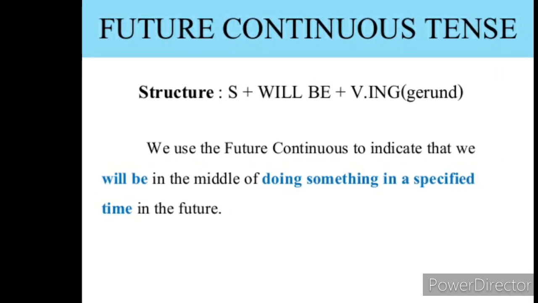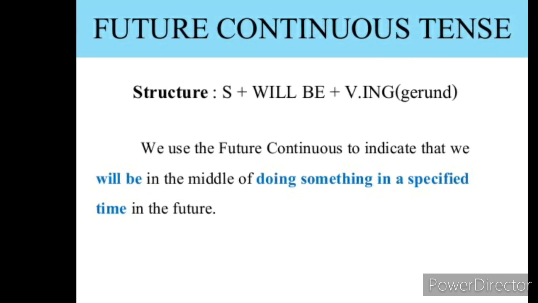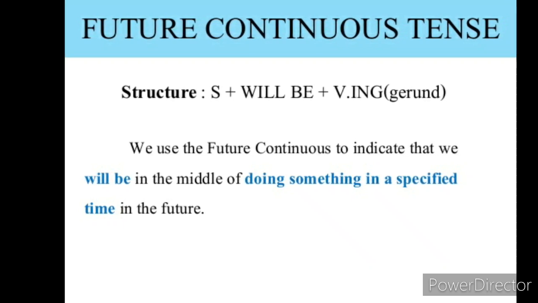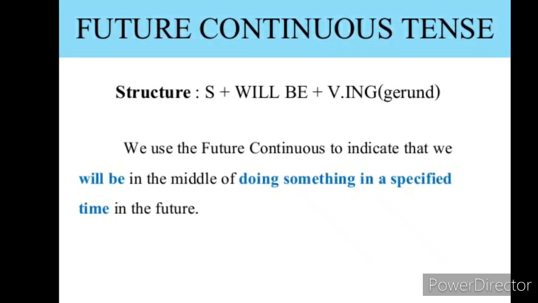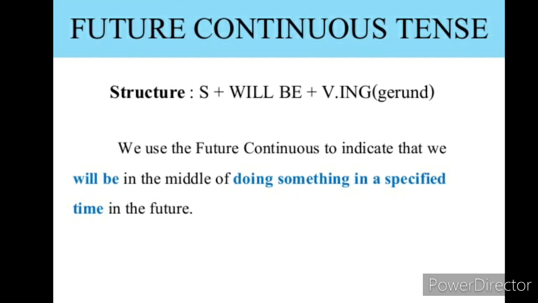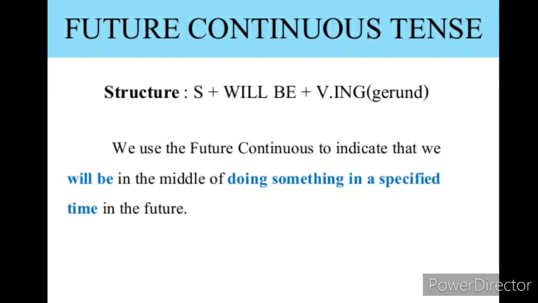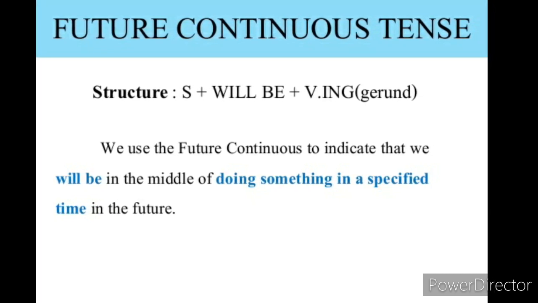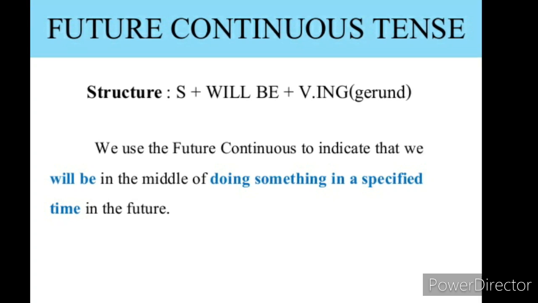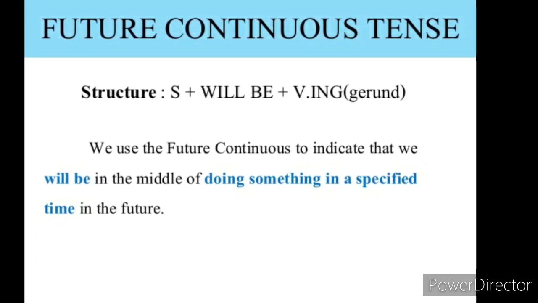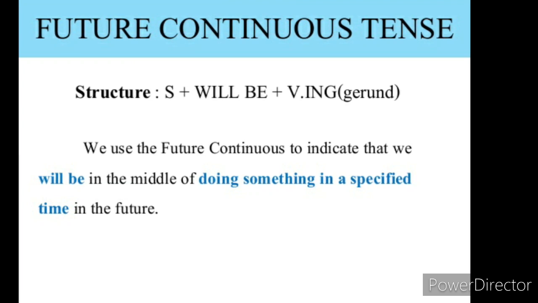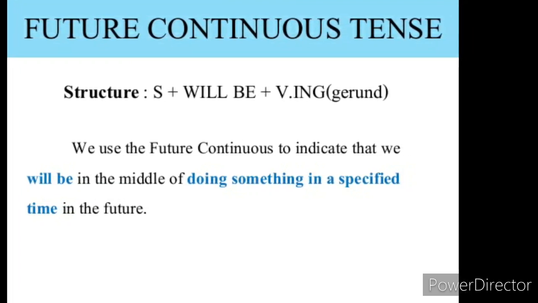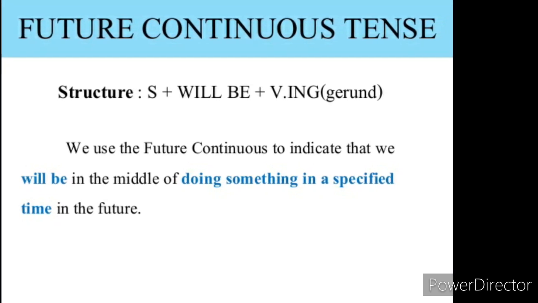Further, we are going to start the future continuous tense. In future continuous tense, we have to follow the modal verb will or shall plus be. Subject plus will or shall plus be plus ing form of the verb plus object plus complement. We use the future continuous tense to indicate that we will be in the middle of doing something at a specified time in future.